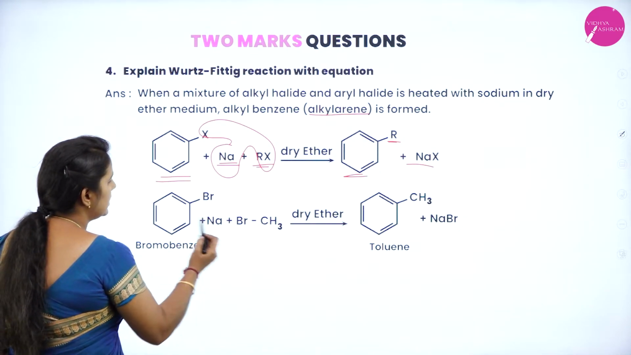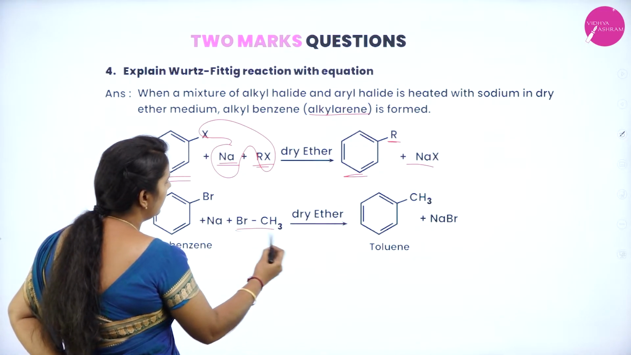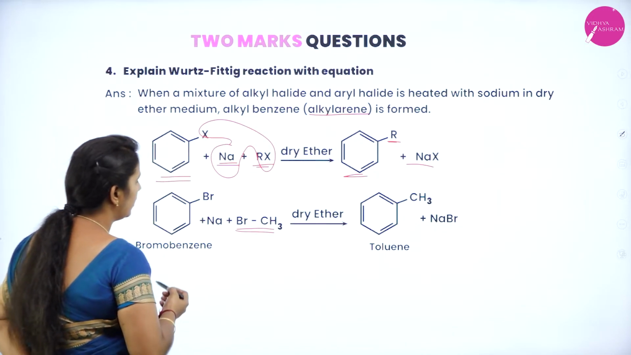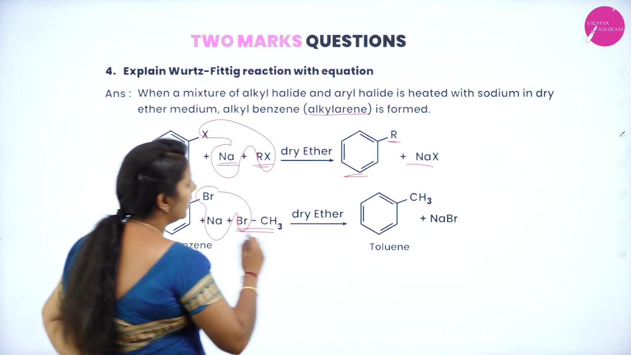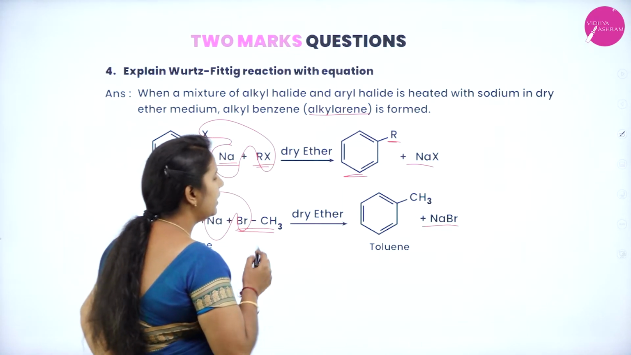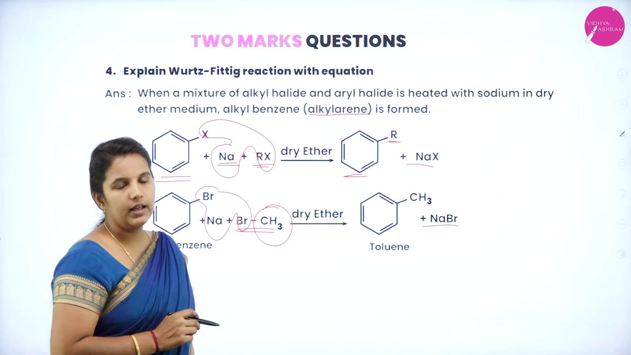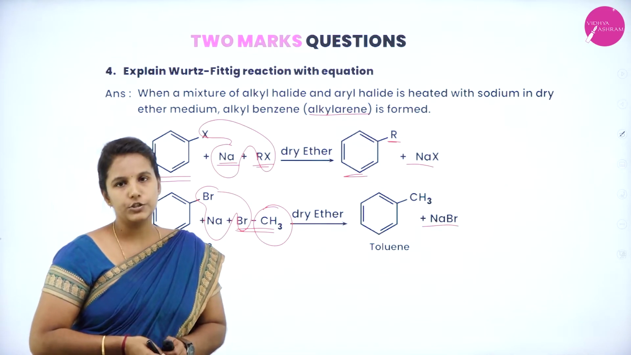You can take one example. So, bromobenzene reacts with sodium metal, in presence of dry ether, and is allowed to react with the haloalkane known as methyl bromide. Again the sodium will carry this halogen and form NaBr, and also this alkyl group will go and substitute to the benzene ring. Thereby it forms an alkyl arene. Here the name of this compound is toluene.